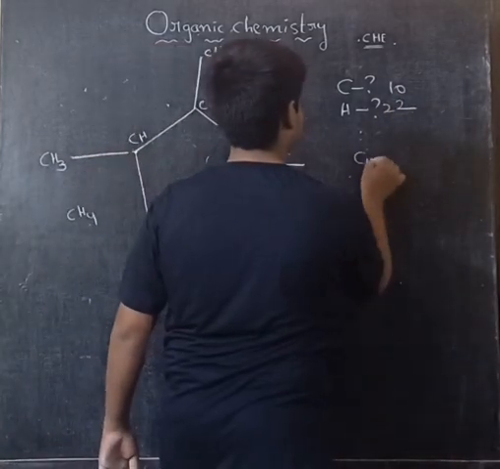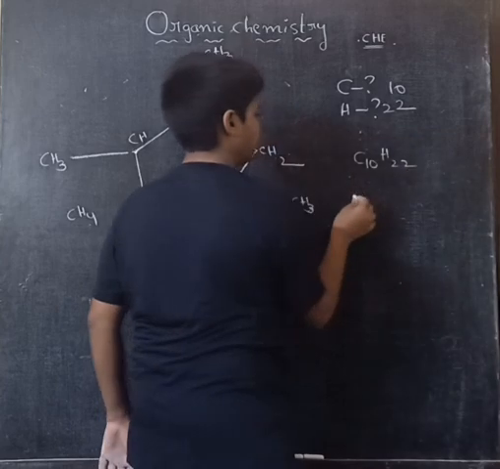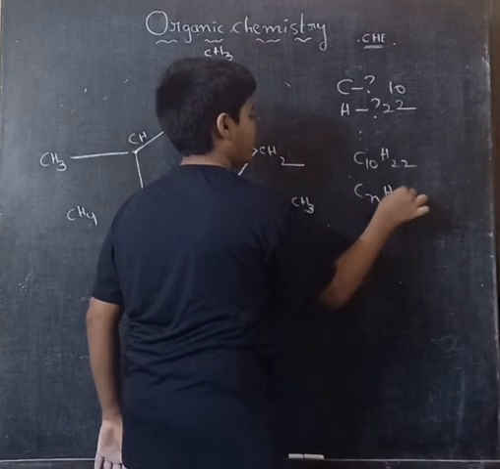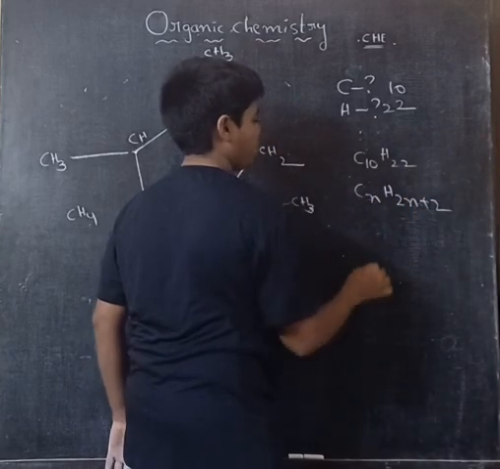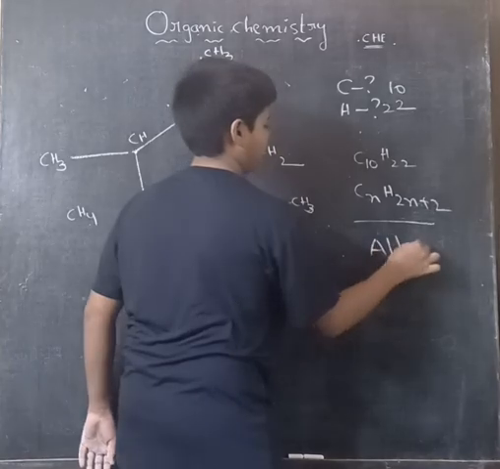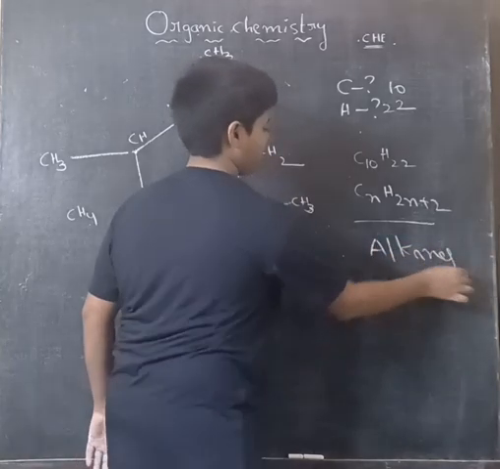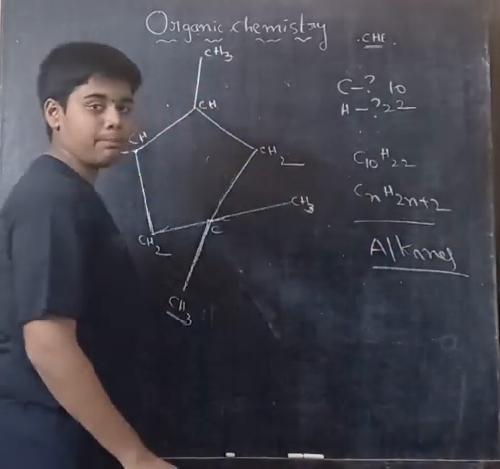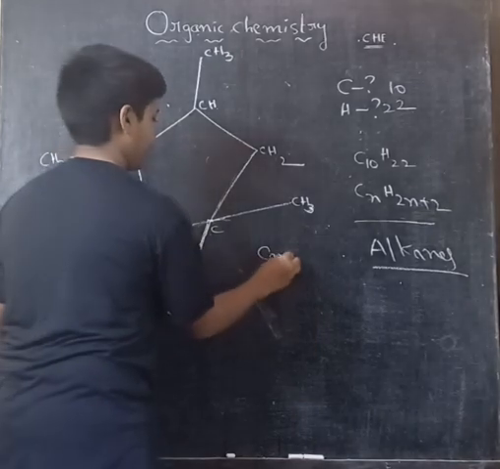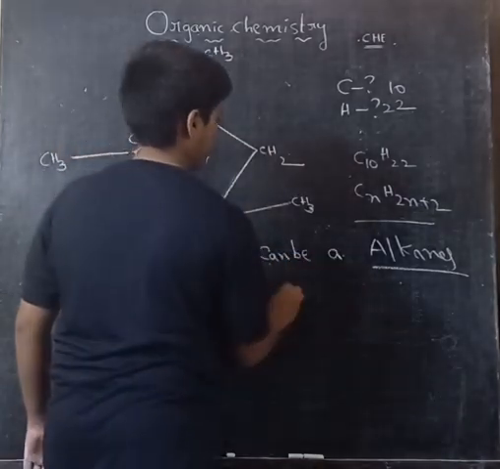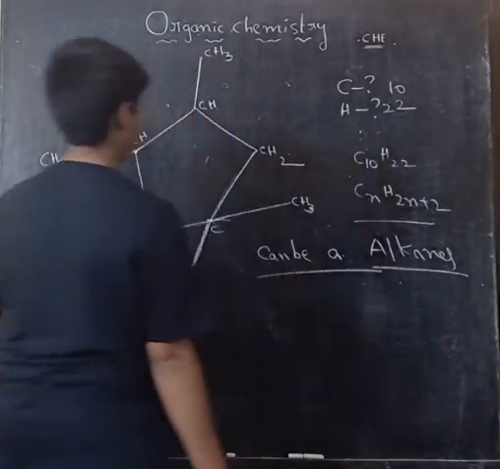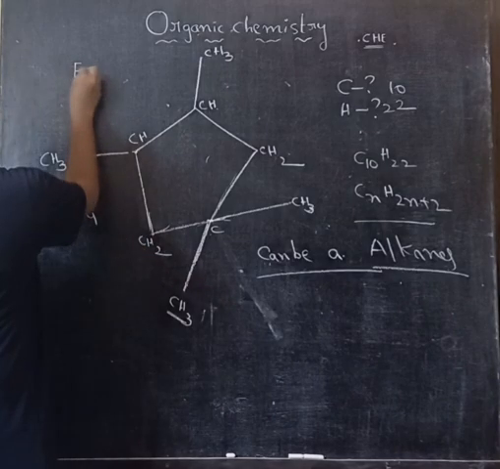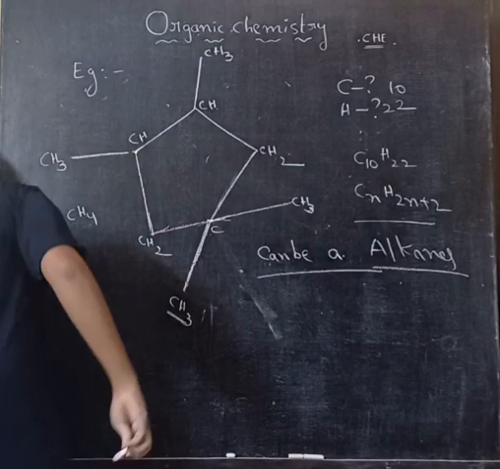Here C10H22, which is CnH2n plus 2 form, which means alkanes. This diagram can be an alkane.